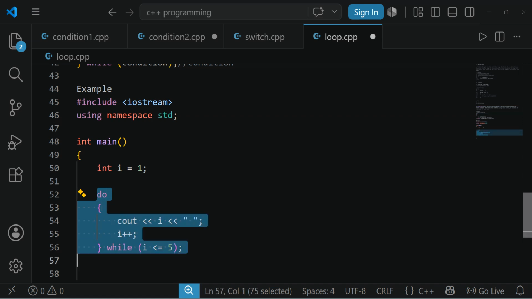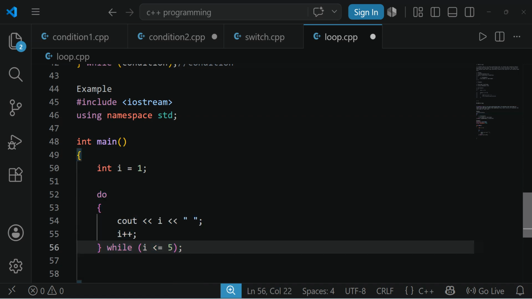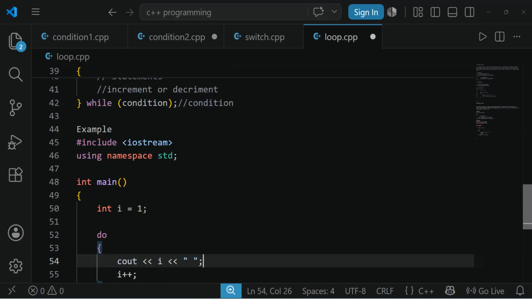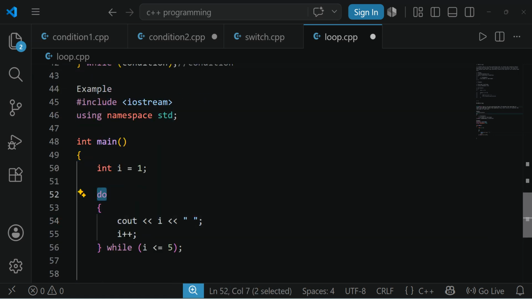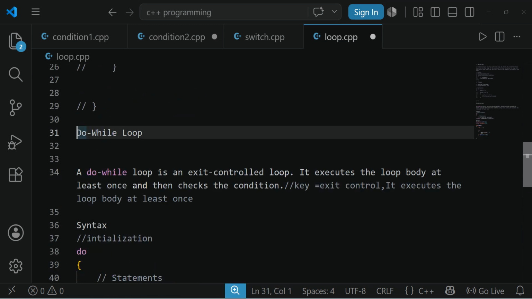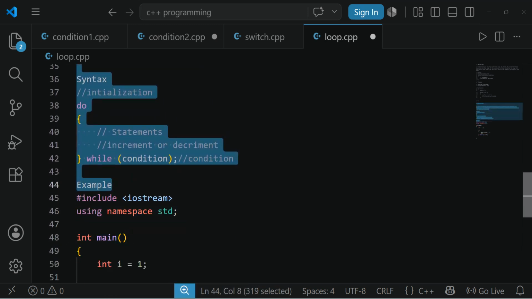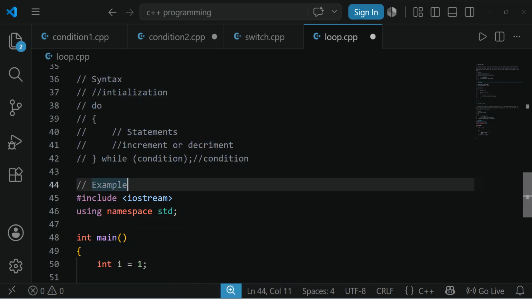Only this block runs multiple times. After the increment is done, the condition is checked. Then again, if the condition is true, it will execute the block. That's all. In do while, the do keyword is there, so it will enter into the block without checking the condition. The block will be executed, increment will be done, and now the condition will be checked. If the condition is true, then again the block will be executed. Otherwise, it is terminated.